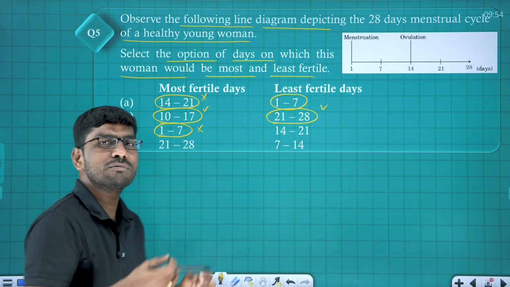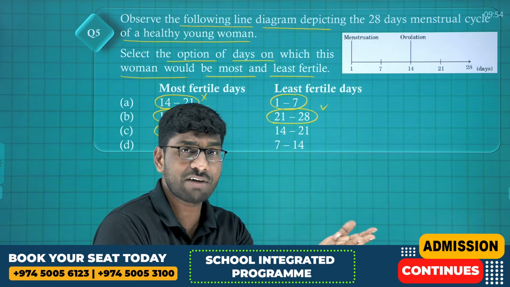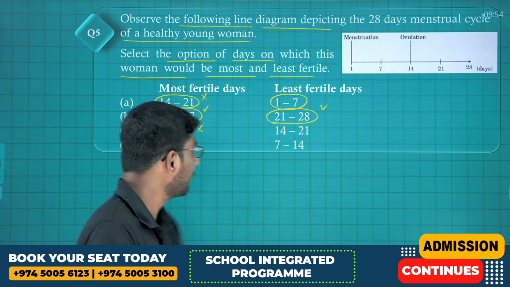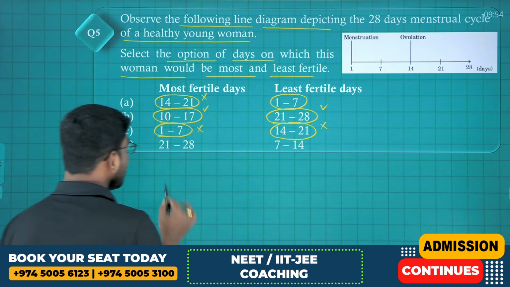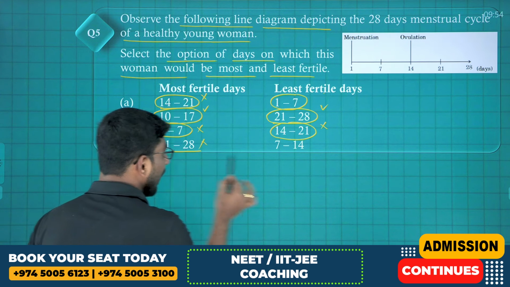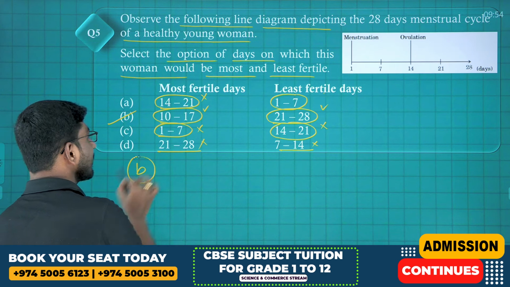Why 1 to 7? Because in days 1 to 7 menstrual flow takes place. There is no development of Graafian follicle, no follicle maturation, nothing. Next, 14 to 21, no. We cannot. Next, 21 to 28, no. And 7 to 14, no. So the right option, I am going with option B as the correct answer.